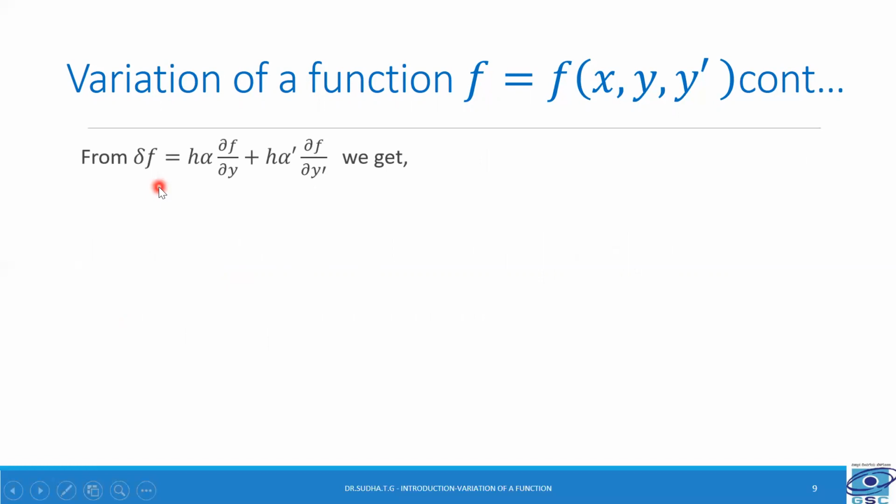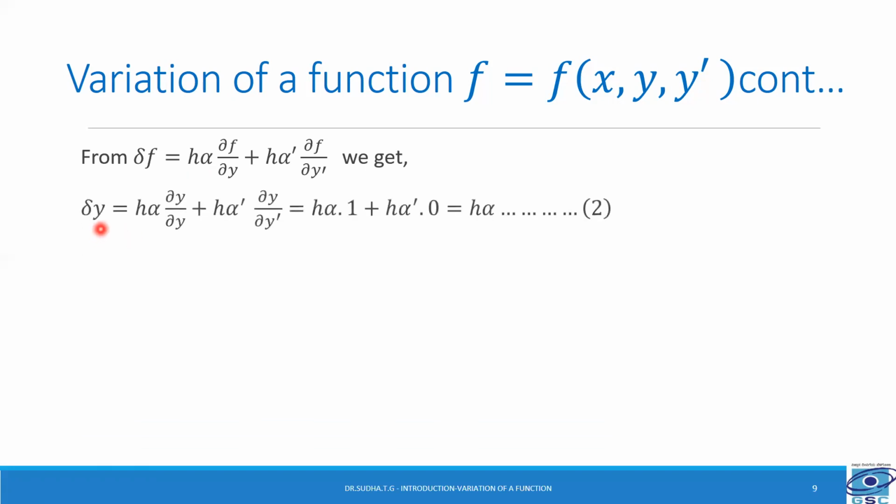Now let us take this expression 1, that is delta f is equal to h alpha into dou f by dou y plus h alpha dash into dou f by dou y dash, and let us replace f by y, and we get delta y is equal to h alpha into dou y by dou y plus h alpha dash into dou y by dou y dash.